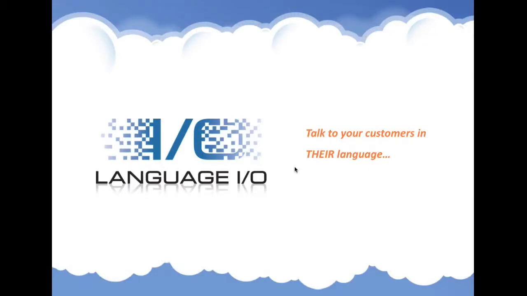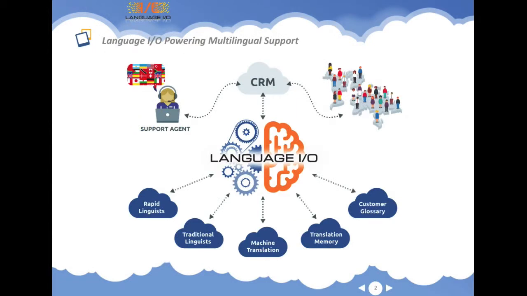Hello, and welcome to our demo of the Language.io chat translation app for Zendesk. Language.io makes it possible for your English-speaking customer service agents to chat with customers in any language right inside Zendesk. The app automatically translates between the agent's language and whatever language the customer speaks.